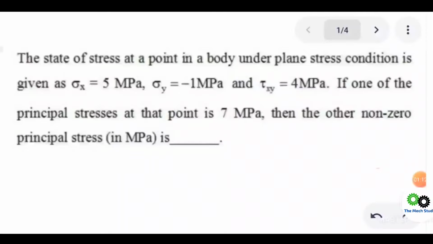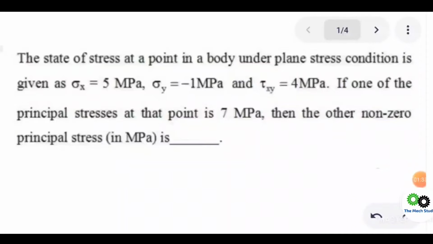The state of stress at a point in a body under the plane stress condition is given as sigma x equal to 5 MPa, sigma y equal to minus 1 MPa, and tau xy equal to 4 MPa. If one of the principal stresses at that point is equal to 7 MPa, then what is the other non-zero principal stress at that particular point? So you need to find the second principal stress.